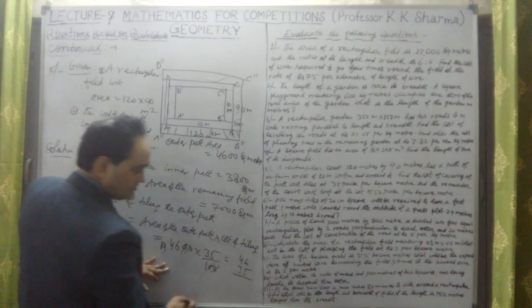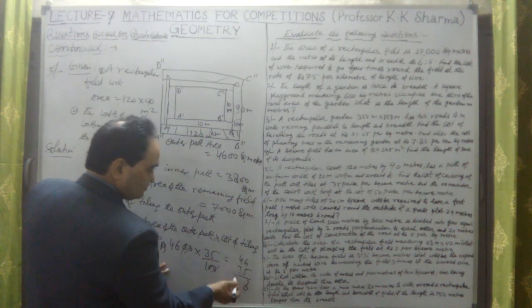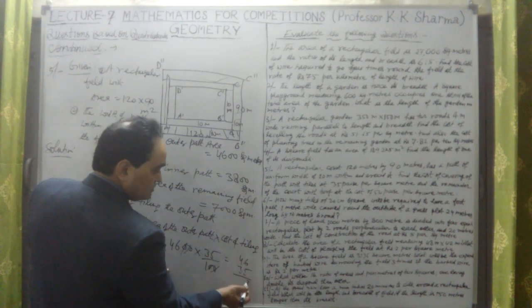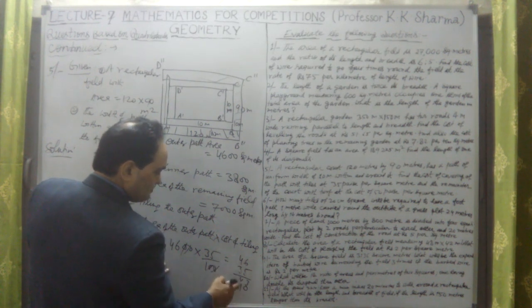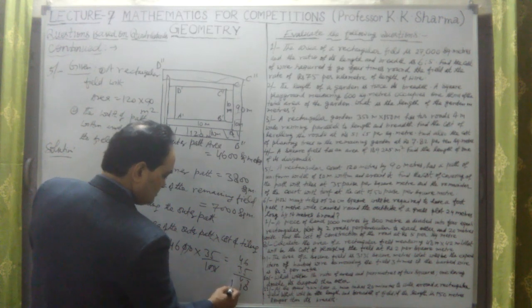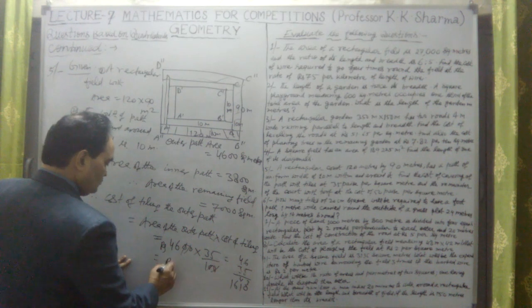Let me multiply this. 5 sixes are 30, 0 and 3 carry. 5 fours are 20 and 3 is 23... then 4 threes are 12, 12 and 4 is 16. So it is 1,610 rupees.